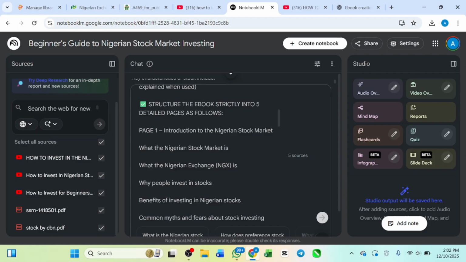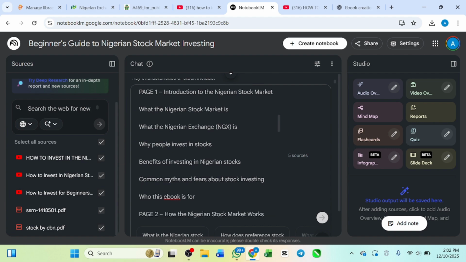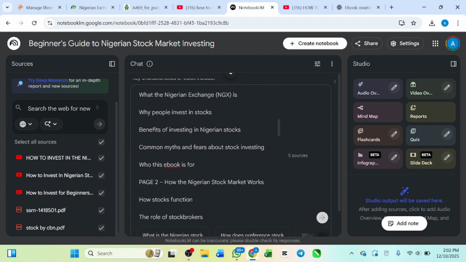If you look very well, I'm going to say, what is the Nigeria stock market? Now, page one, introduction to the Nigeria stock market. What the Nigeria stock market is, what the Nigeria exchange is, why people invest in the stock market, benefits of investing in the Nigeria stock market, common myths and fears about stock investment, and who this book is for. Do you understand? Guys, this is cool.